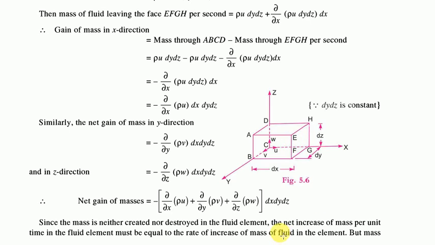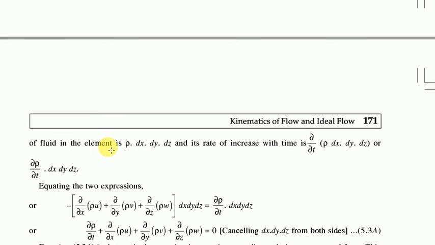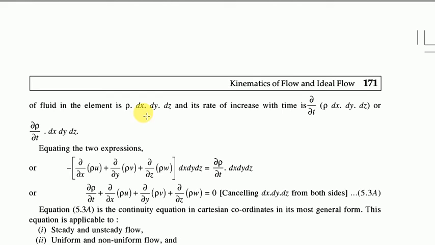this is a fluid element. The net increase of mass per unit time in the fluid element, so per unit time, the mass through EFGH per second, must be equal to the rate of increase of mass of fluid in the element. The mass of fluid in the element is ρ dx dy dz, and its rate of increase with time is ∂/∂t (ρ dx dy dz).